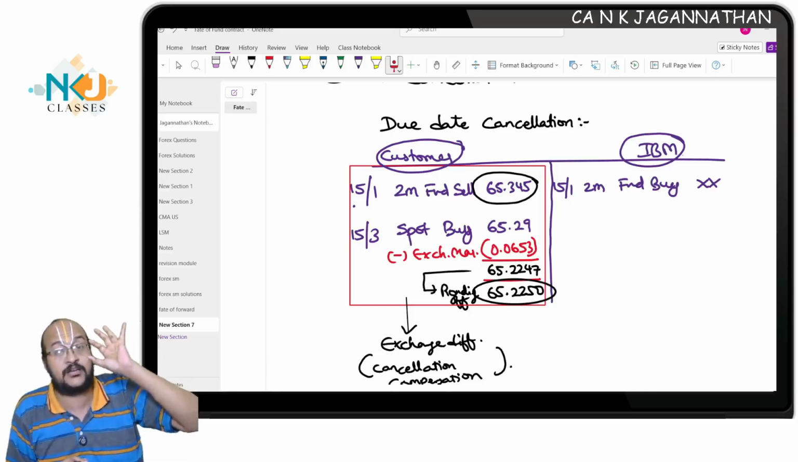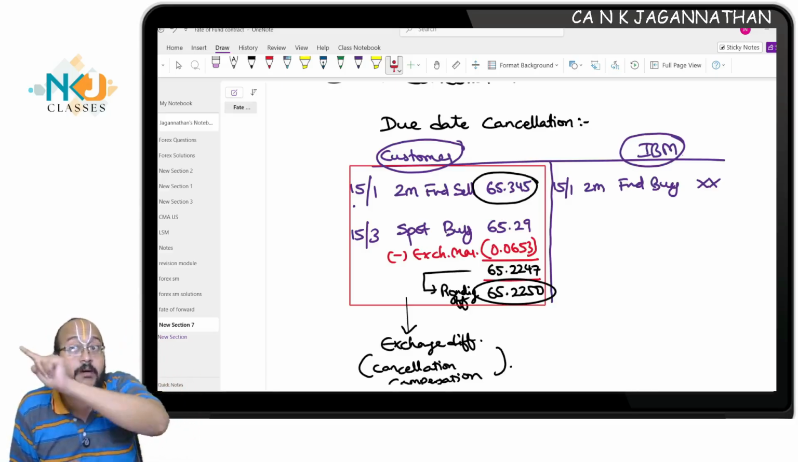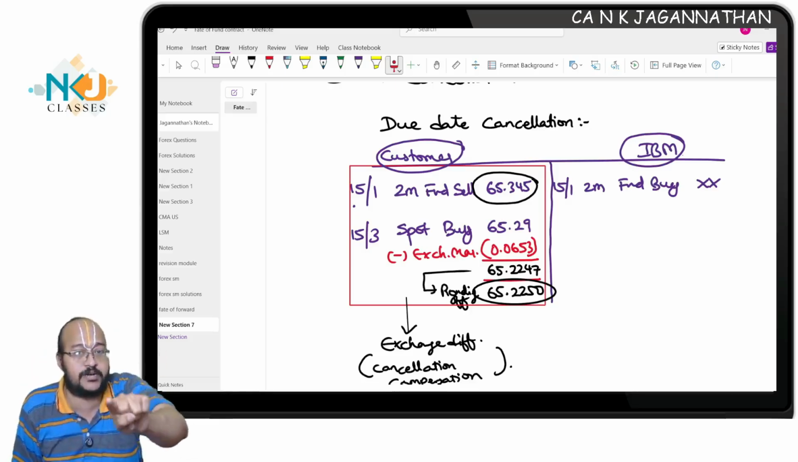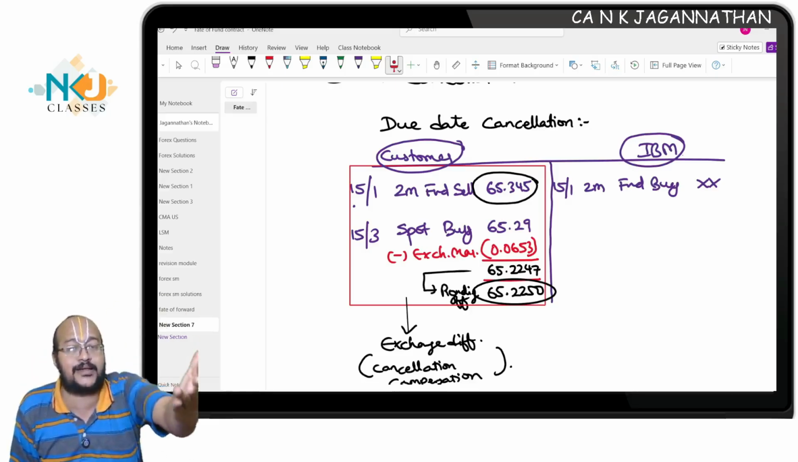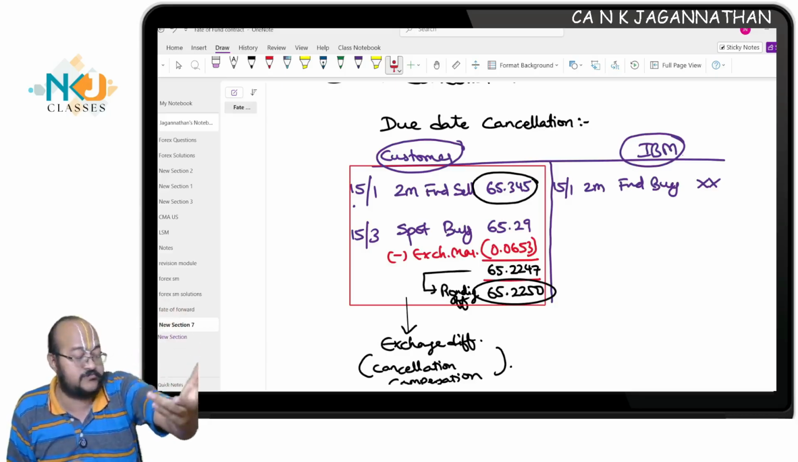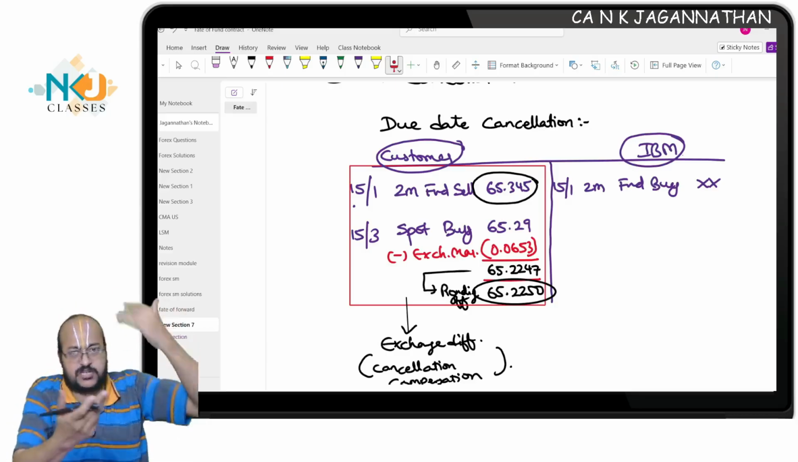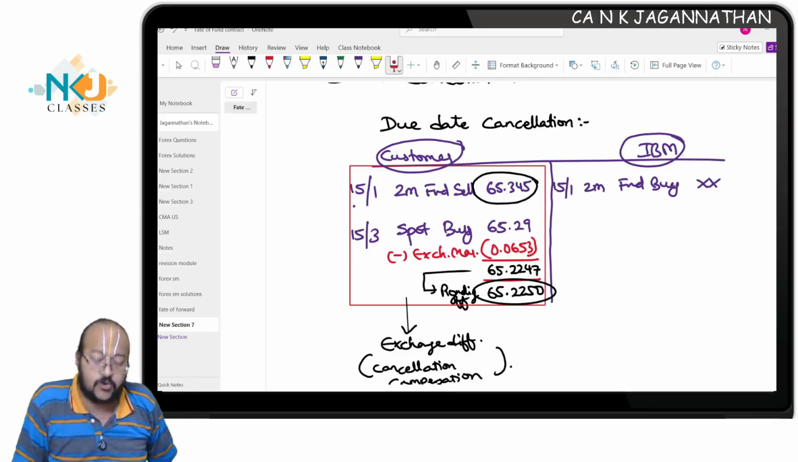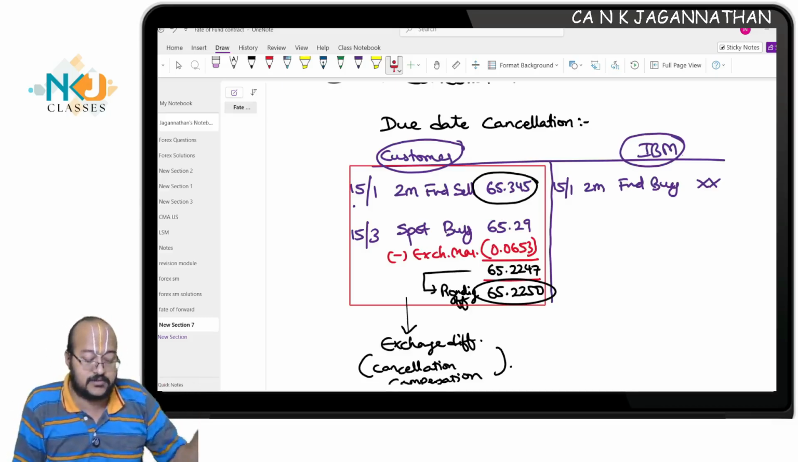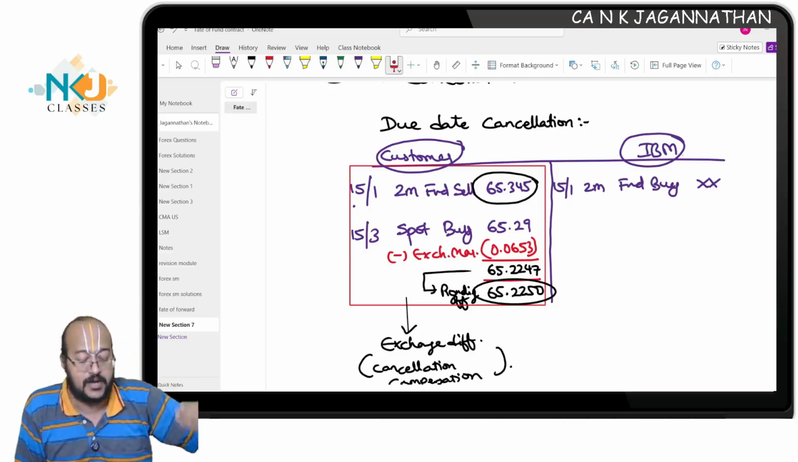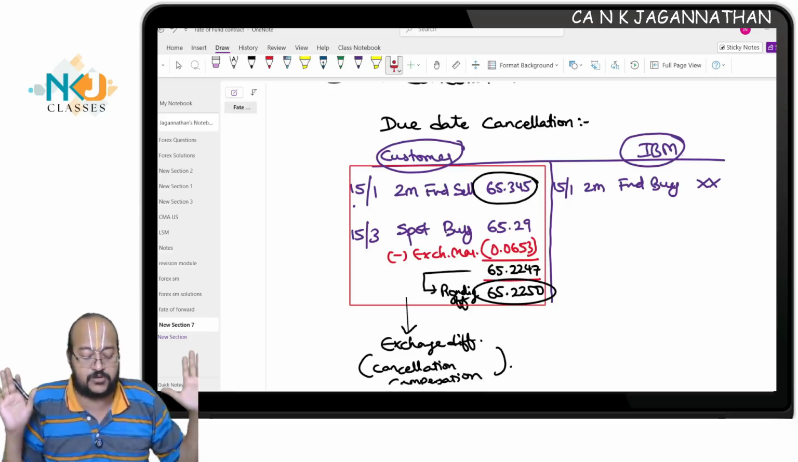Are you all understanding? You are buying from the customer, not from the interbank market. If you buy from the interbank market, you have to pay at a higher rate, 65.2 95 or something which is given, you have to take that. But here you are transacting with the customer, hence you will buy from the customer. It is as good as the customer selling at what rate? Bid rate 65.29 should be considered.